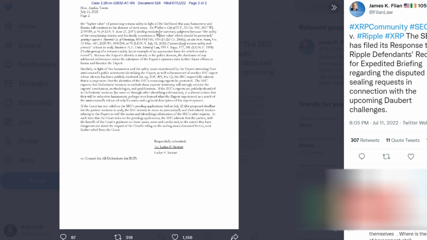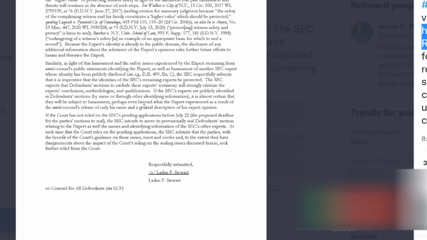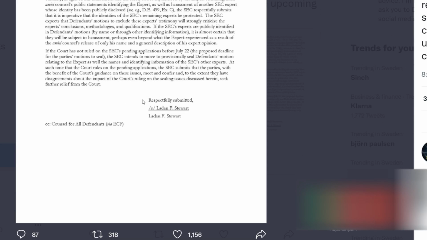In other updates shared by James K. Phelan, the Securities and Exchange Commission filed a response to the defendant's letter demanding an expedited briefing. The SEC stated that the schedule of expedited briefings proposed by Ripple was not brought to the agency's attention, and the two parties did not meet or confer to discuss the briefing schedule. The agency noted that it did not object to Ripple's request.